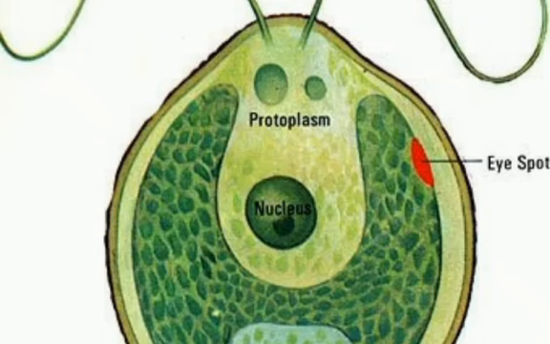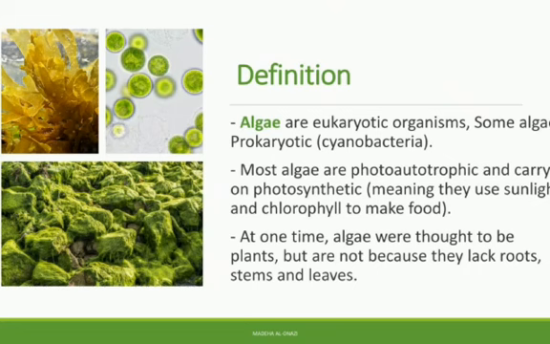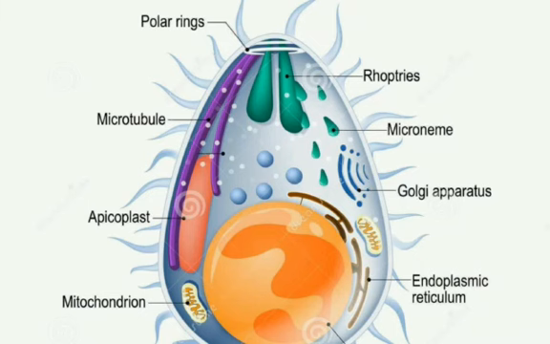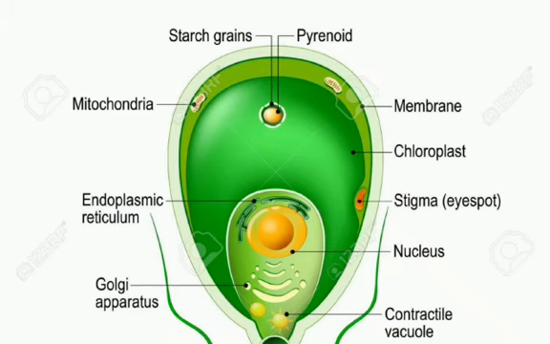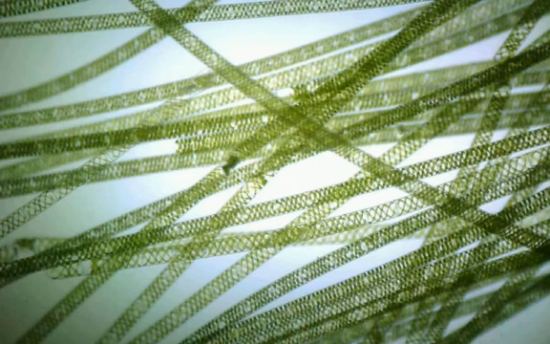Next, the type of microorganism is algae. What is algae? Algae are eukaryotic organisms. Some algae are prokaryotic cyanobacteria. Most algae are photoautotrophic and carry on photosynthesis, meaning they use sunlight and chlorophyll to make food. At one time, algae were thought to be plants but they are not, because they lack roots, stems, and leaves. This is the structure of algae: polar rings, microtubules, endoplasmic reticulum. Then the internal structure of algae: the inside has membrane, chloroplast, stigma.